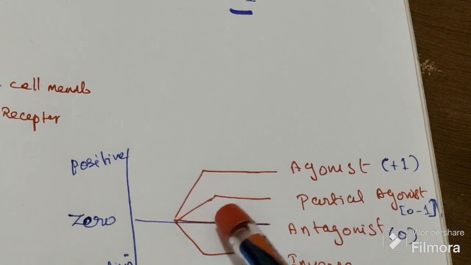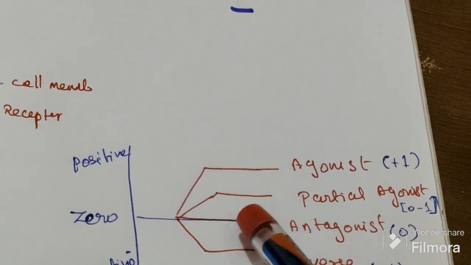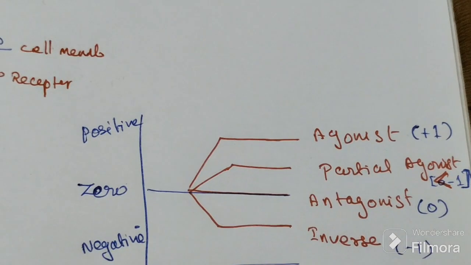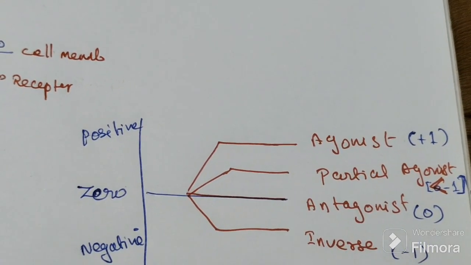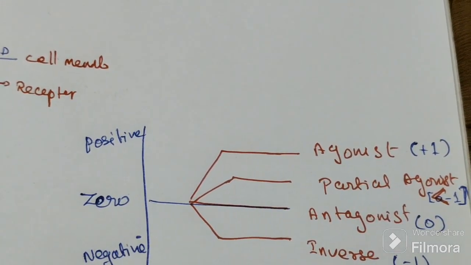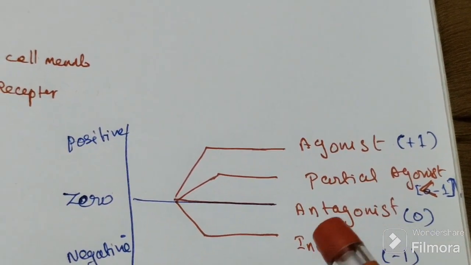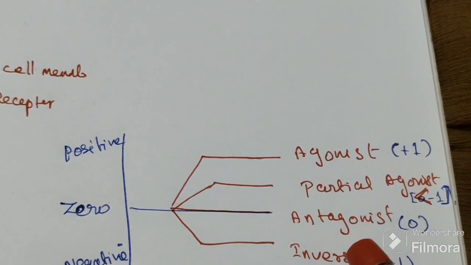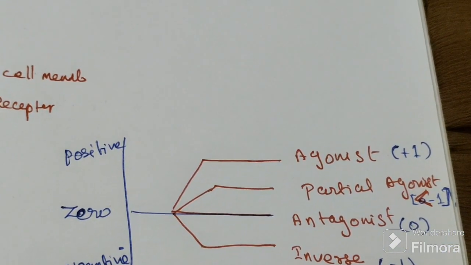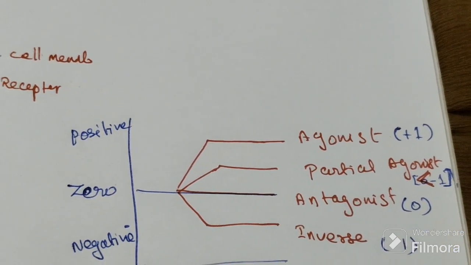Second one is above 0 but not reaching maximum +1, so it is partial agonist, less than 1. Third one is just 0, the antagonist. And -1 is the inverse agonist. So you can get this graph.